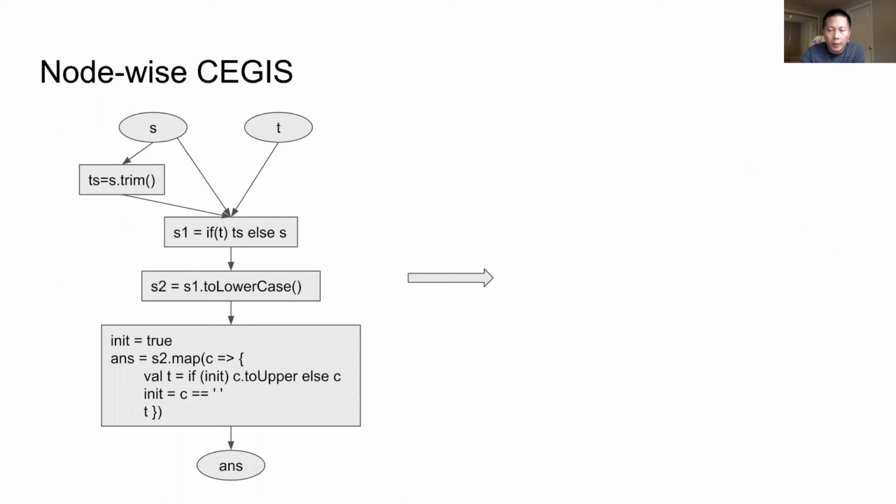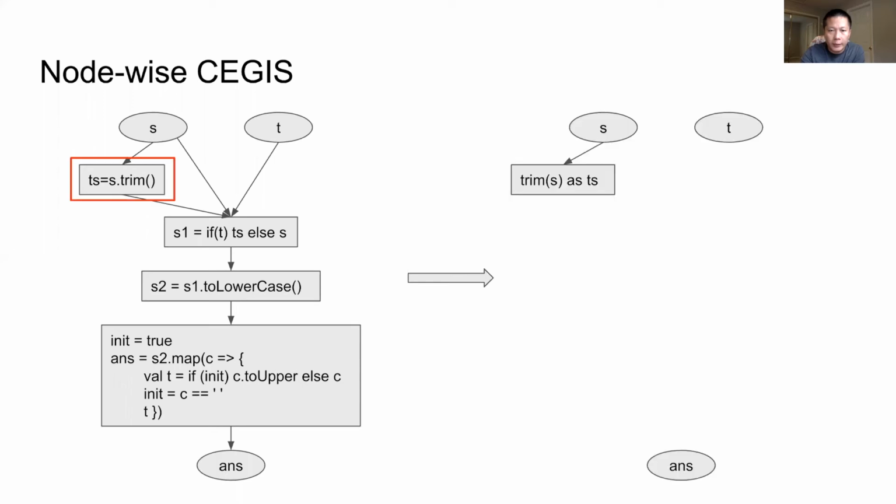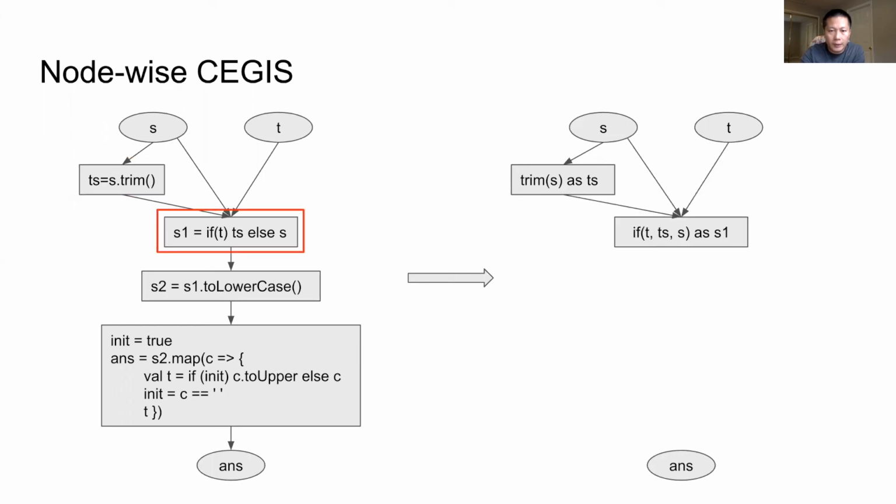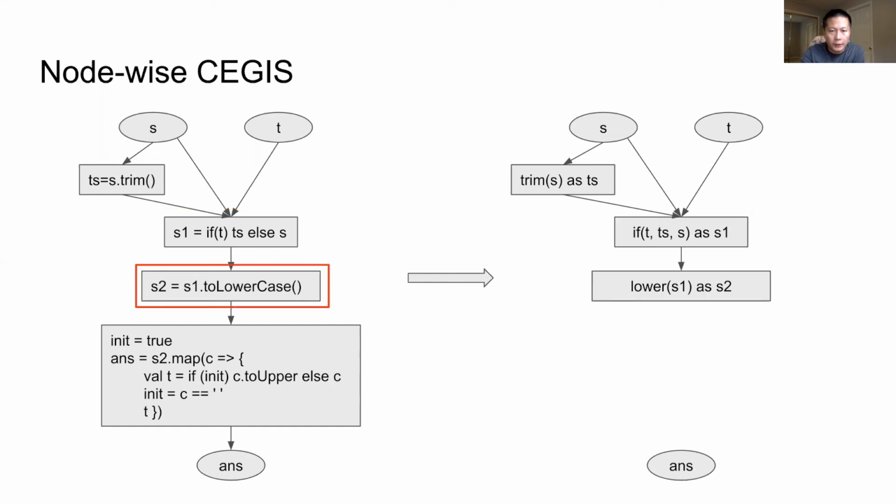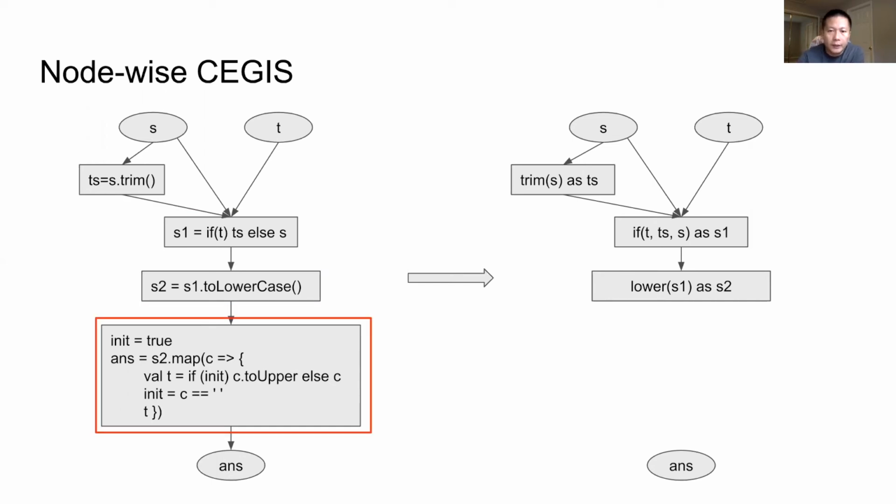Let's go back to our running example. We already have a data flow graph. The next step is to find an equivalent SQL expression for each node using CEGIS. For this node, the equivalent SQL is trim S, and this node can be translated into the if function in SQL. This is equivalent to null S, to null S1 in SQL. So far, so good. But for this node, there is no equivalent SQL expression, so the synthesizer fails.